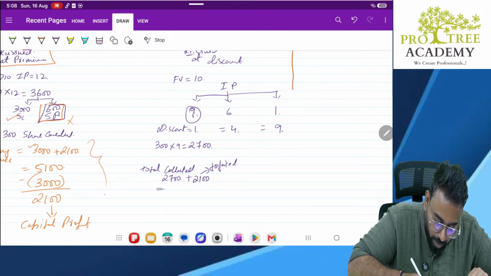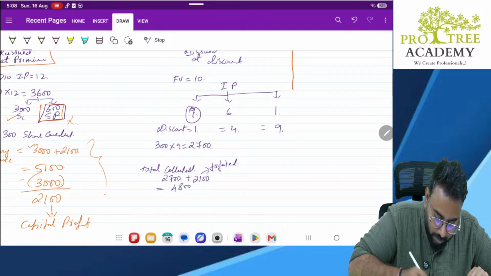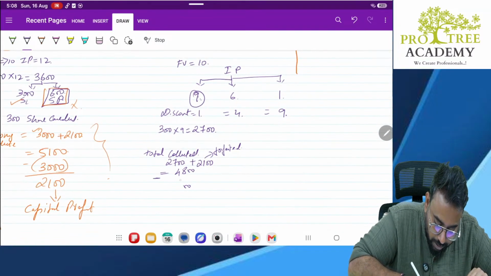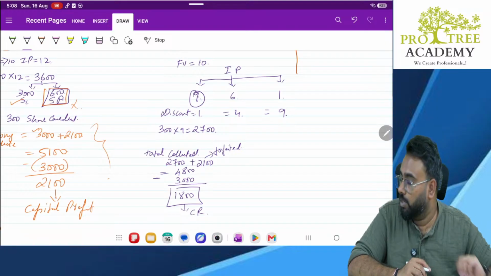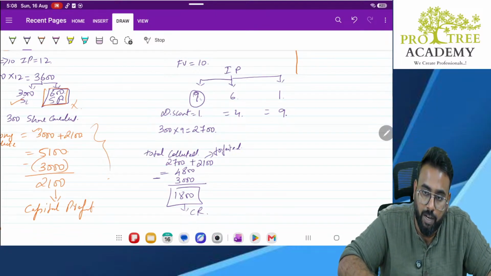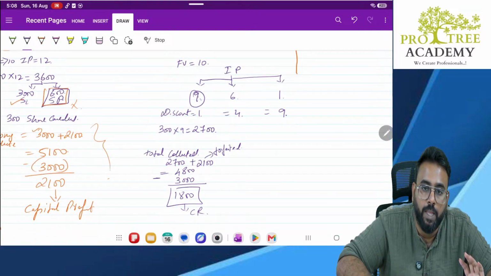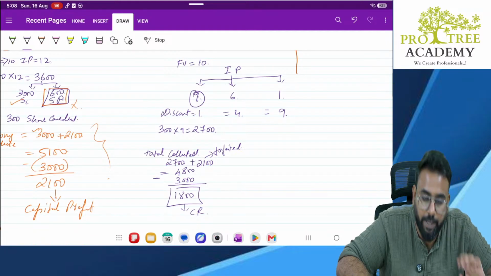So total 4800. Okay. What is the worth of these shares? Sir, the worth of these shares is only 3000. So what is remaining? 1800. This amount should be transferred to capital reserve. That is the profit you are actually making.